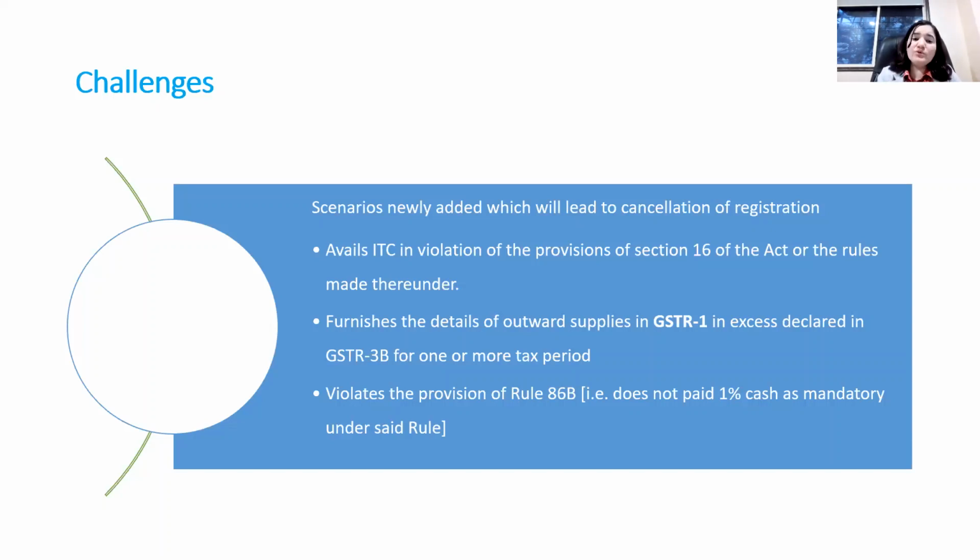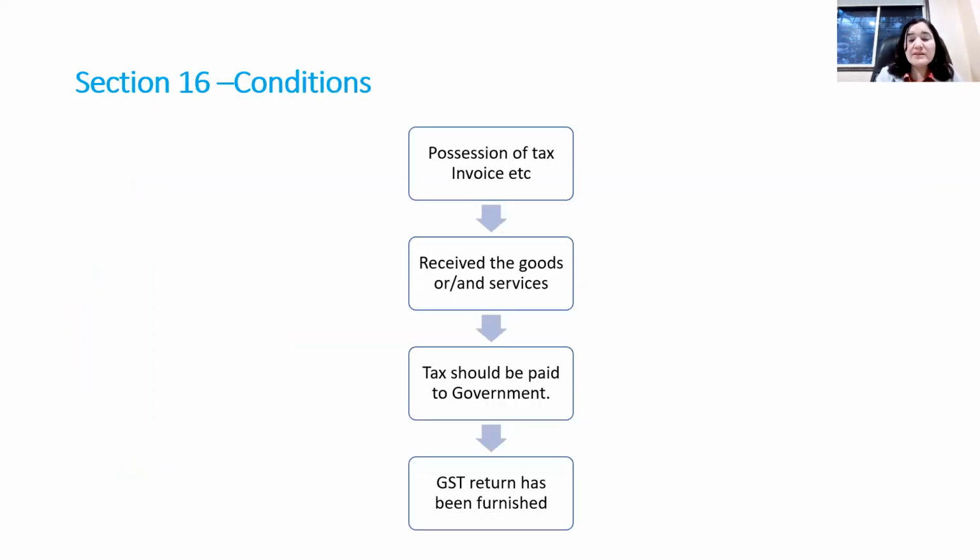Now, by changing the rule, new scenarios are added for cancellation of registration. First, if the taxpayer avails ITC in violation of section 16. Any violation of section 16 leads to cancellation of the registration. And what are the conditions prescribed in section 16? There are 4 conditions to avail the credit: the taxpayer should possess the tax invoice, the taxpayer should receive the goods and services, the tax should be paid to the government, and the GST return has to be furnished.